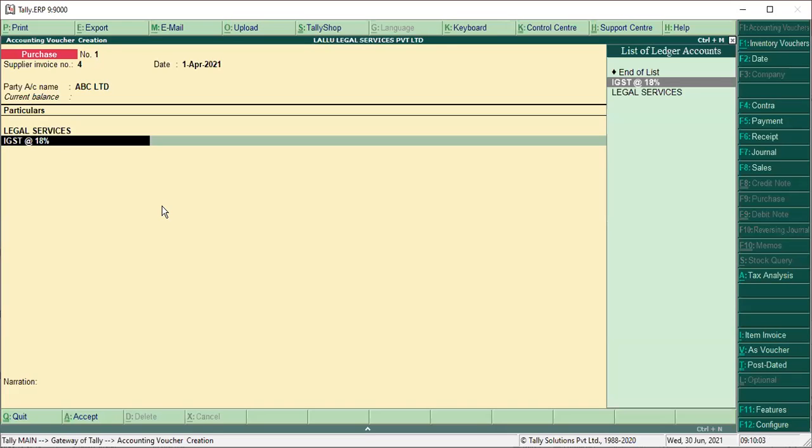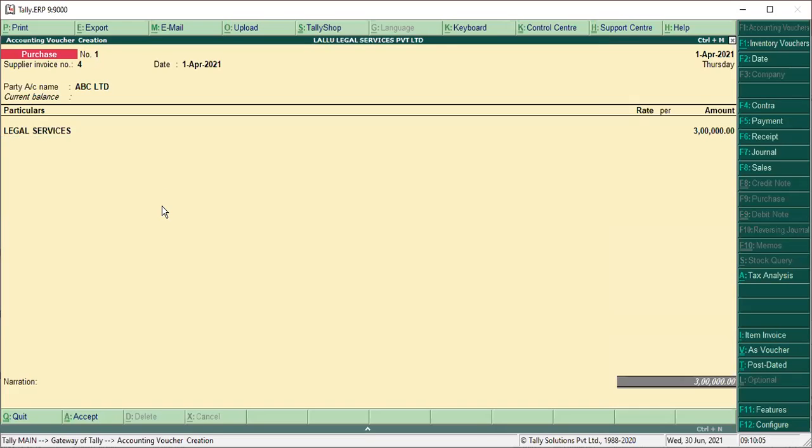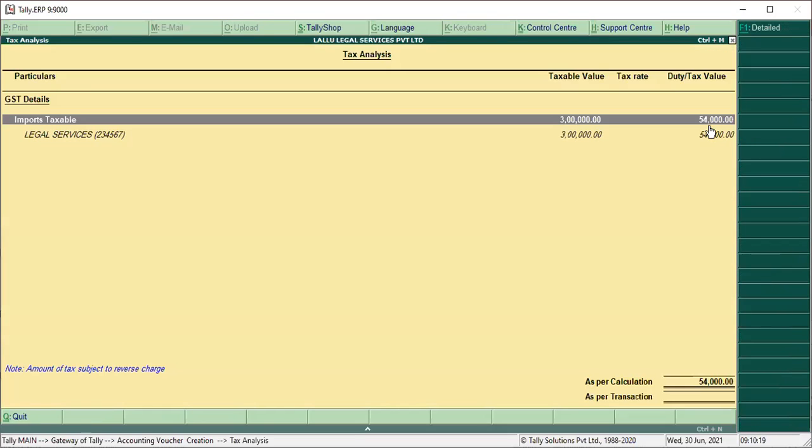Okay. Now, where do we see how much tax you have to pay to the government? Here on the right side we have a box. Click on tax analysis. Now you get this 54,000 you have to pay as reverse charge tax. As a buyer, an Indian company has to pay tax to the government.